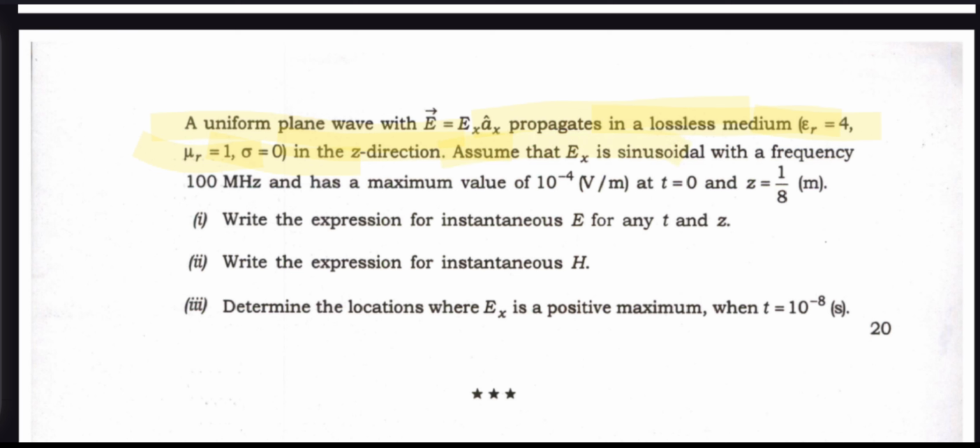Assume Ex is sinusoidal with a frequency of 100 megahertz, and has a maximum value of 10 to the power minus 4 V/m at t equal to 0 and z equal to 1/8. Write the expression for the instantaneous E in t and z.